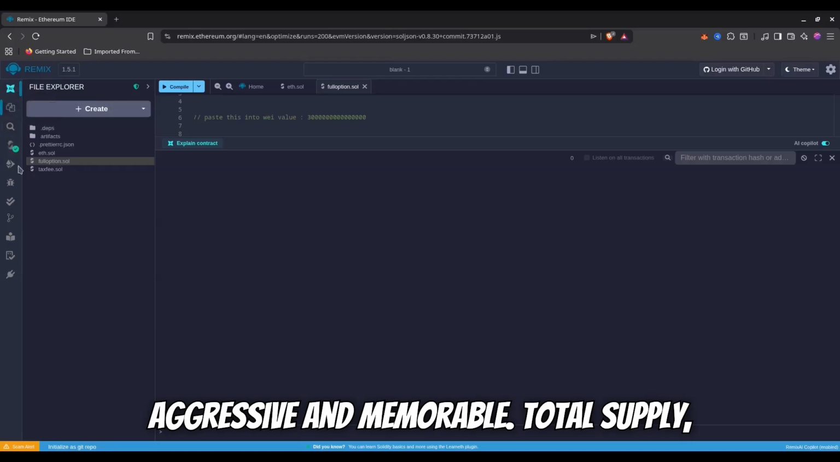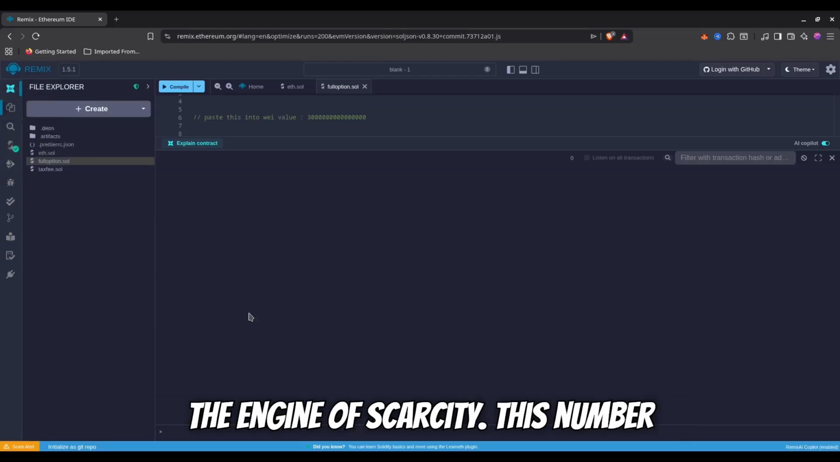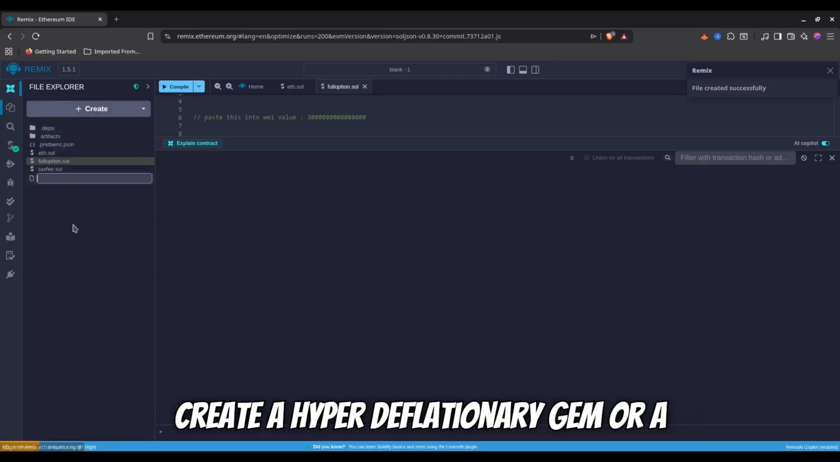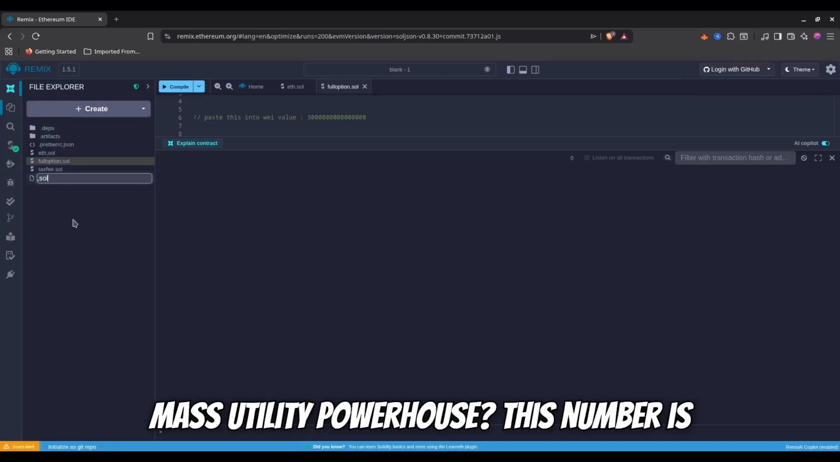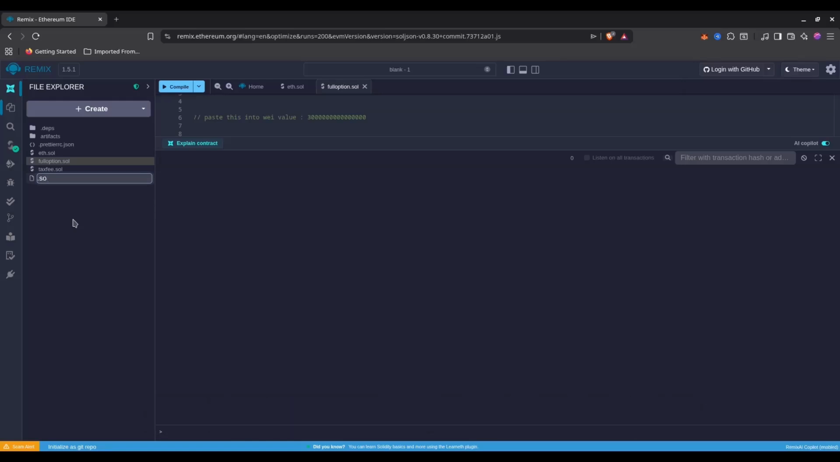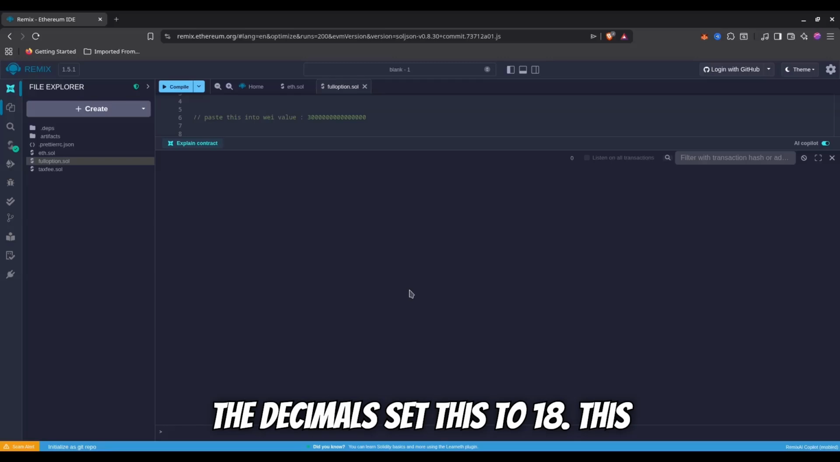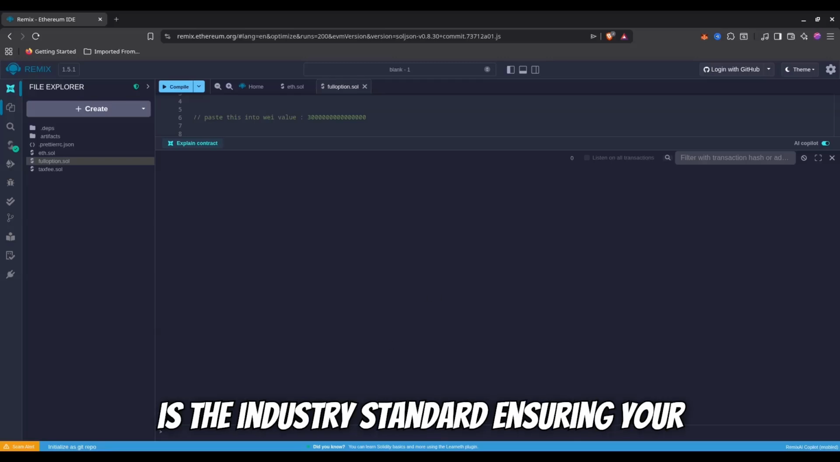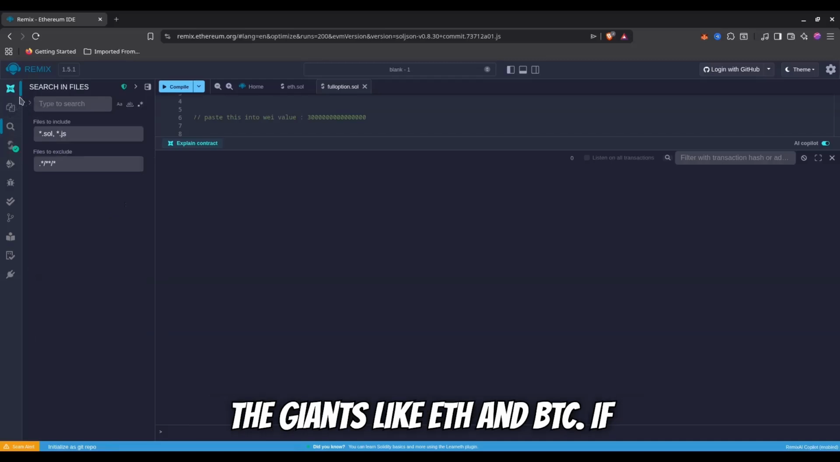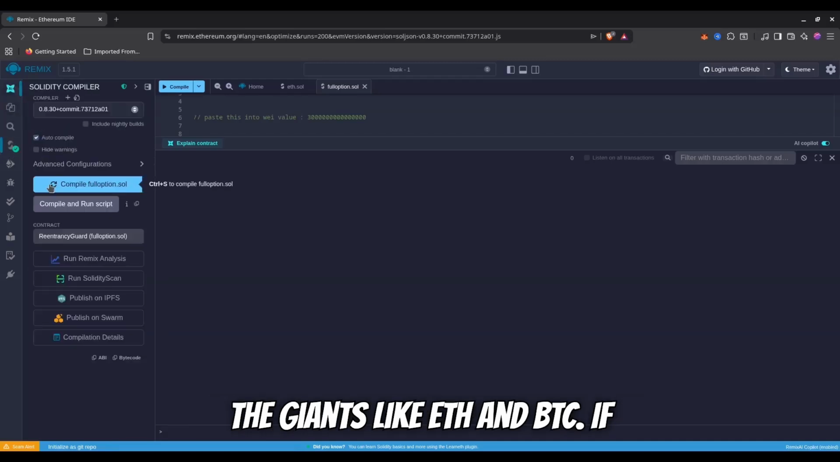Total supply. The engine of scarcity. This number dictates your project's gravity. Will you create a hyperdeflationary gem or a mass utility powerhouse? This number is the heartbeat of your economy. The decimals. Set this to 18. This is the industry standard, ensuring your asset is as divisible and liquid as the giants like ETH and BTC.